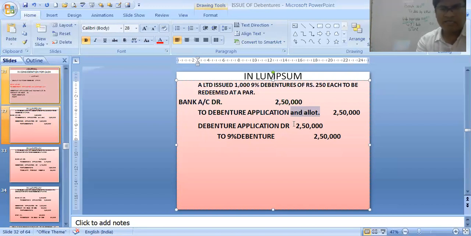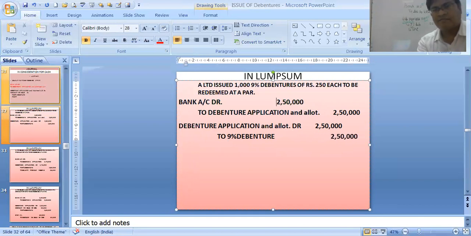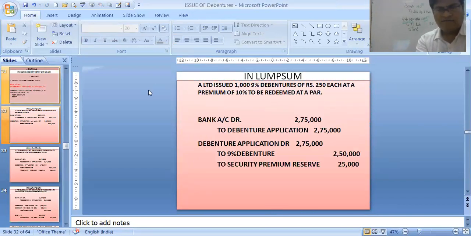Debenture application and allotment account debit to 9% debentures, 2,50,000. Yes, so this is the entry. This is the first sum: issue at par, redeem at par. If in redemption nothing is mentioned, that means it is also redeeming at par only.